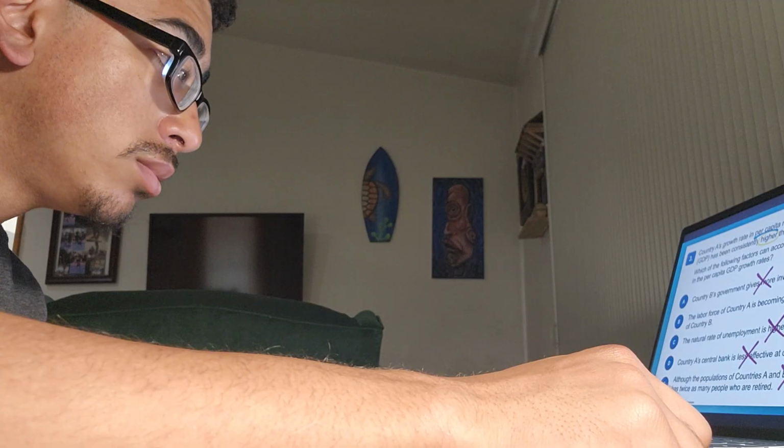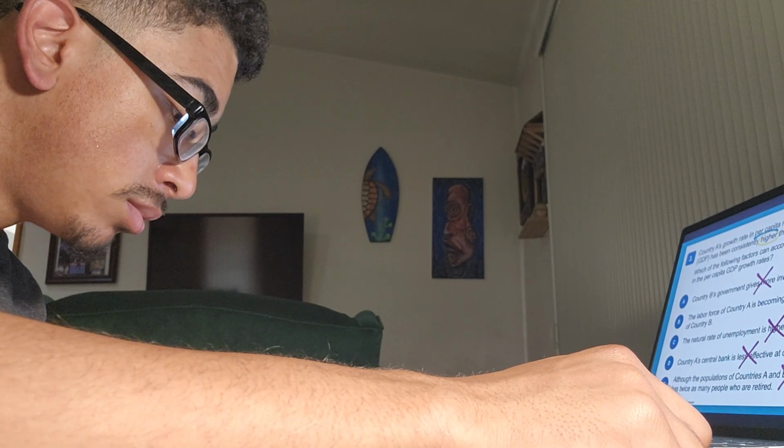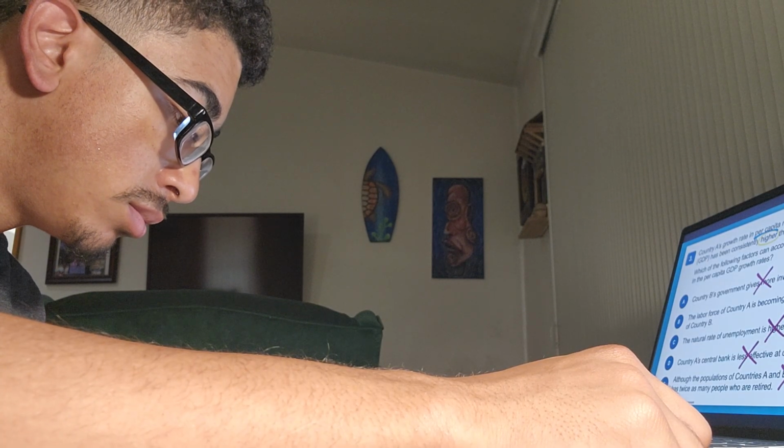So going back to B, the labor force in country A is more skilled. Yes, that can explain higher real GDP per capita in country A. So choice B is our answer.